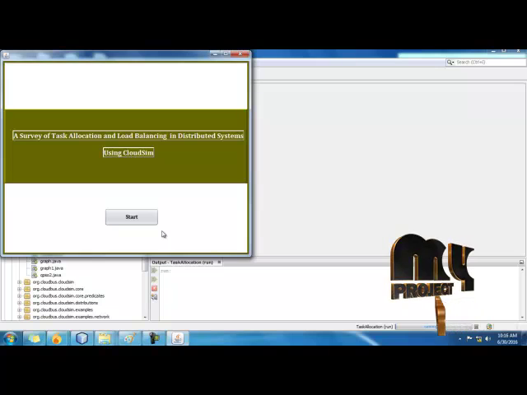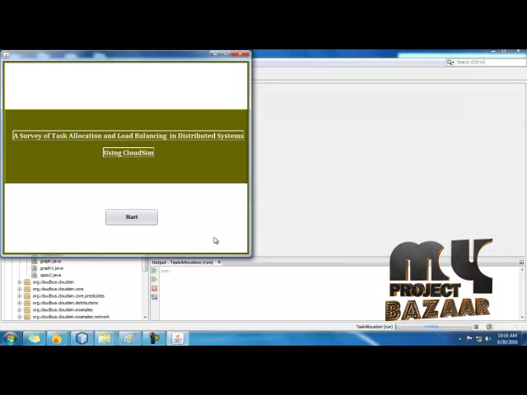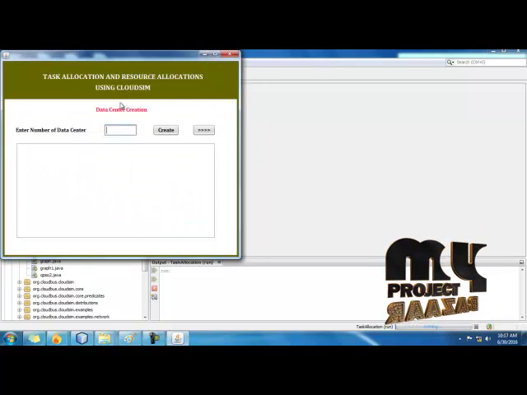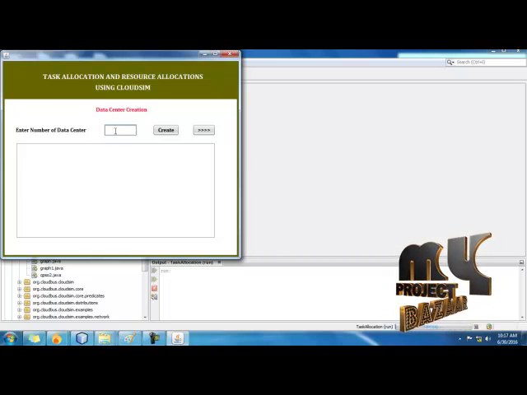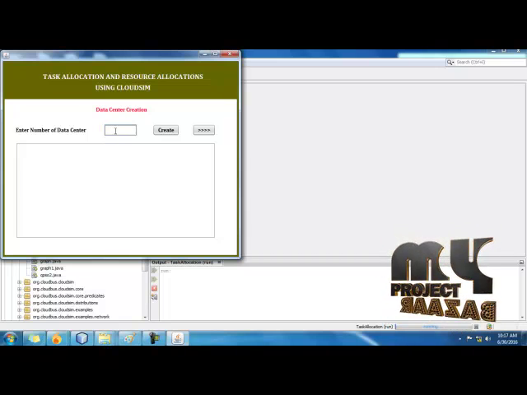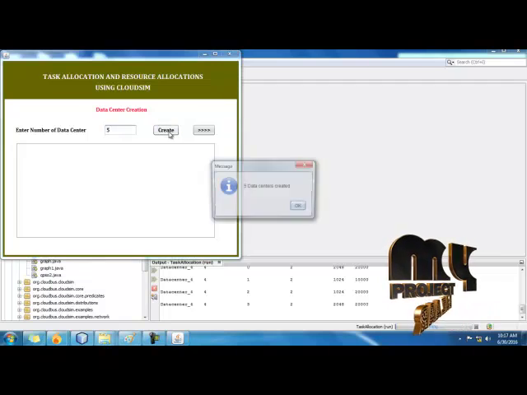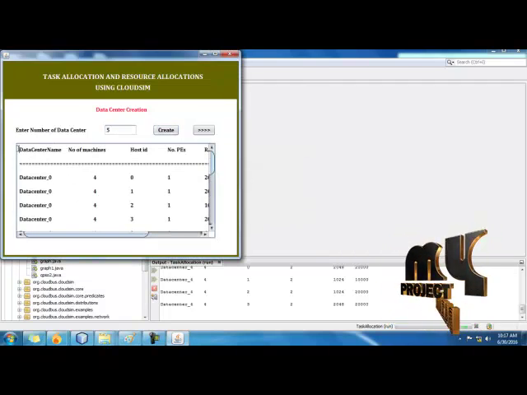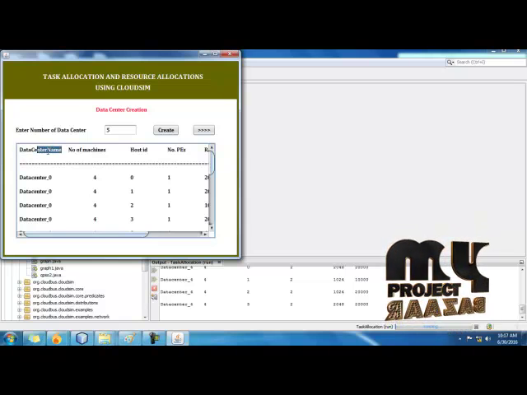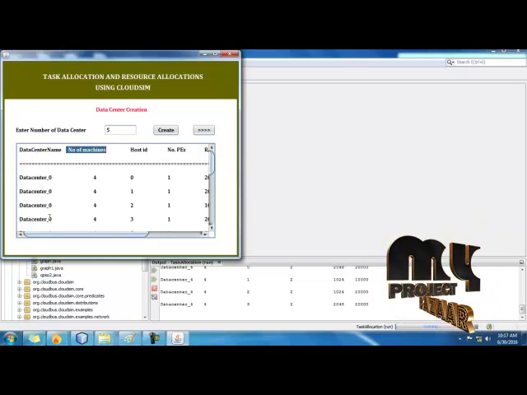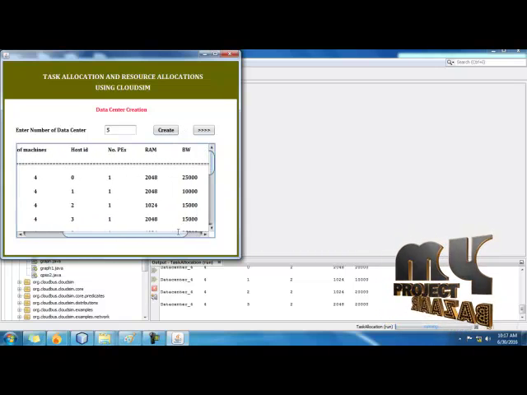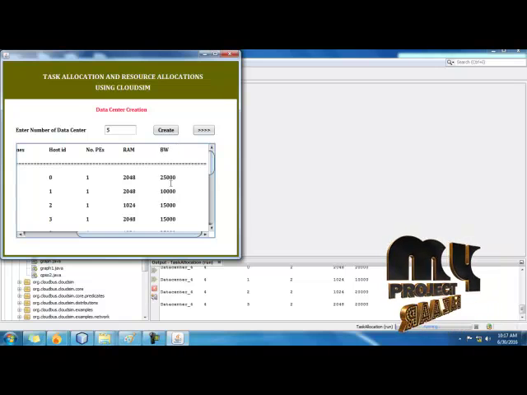Our project title is a survey of task allocation and load balancing in distributed system using CloudSim. Click the start button. Here we are initially going to create the data centers for our process. Here we enter 5, and 5 data centers were created. Here we display the data center name, the number of machines inside the data centers, their host ID, their PE level, and their RAM and bandwidth level.